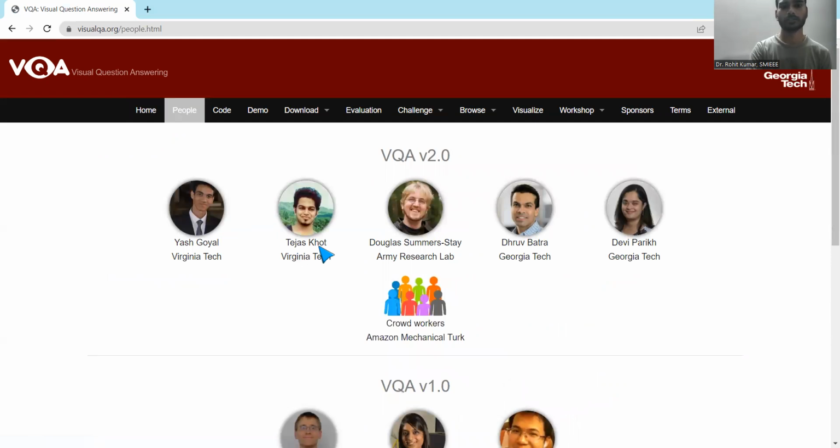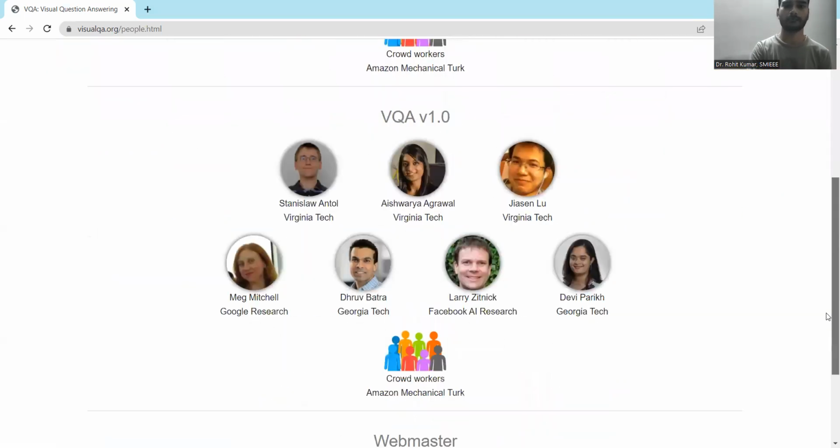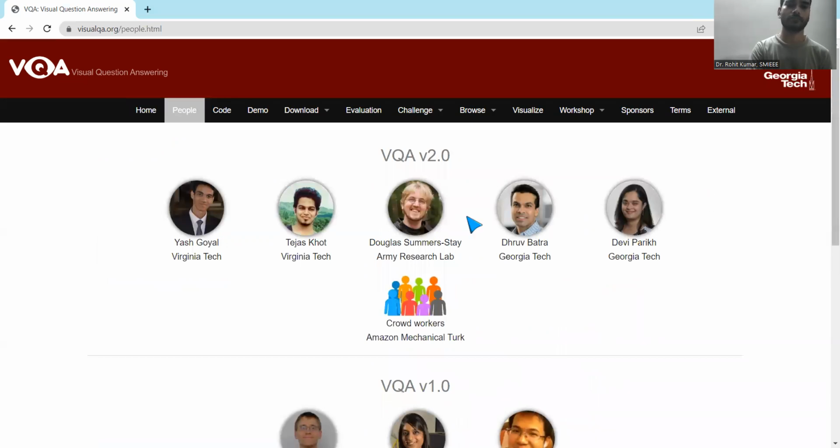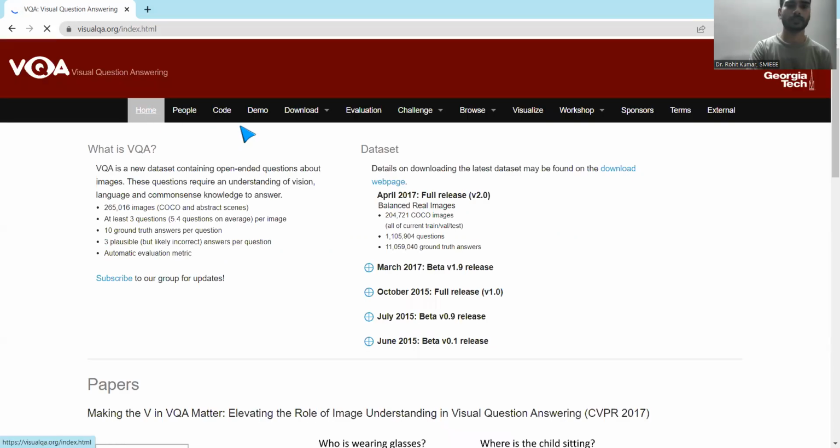Yash Goyal, Tejas Khot, Douglas Summers-Stay, then Dhruv Batra, Devi Parikh, and all the other members are developing the different versions of VQA, and these people belong to Virginia Tech, Army Research Lab, Georgia Tech, and Amazon Mechanical Turk. If you go to the home page, the first thing you can see is that the home page itself shows the icons of Virginia Tech and Georgia Tech. So it's again a collaborative project.